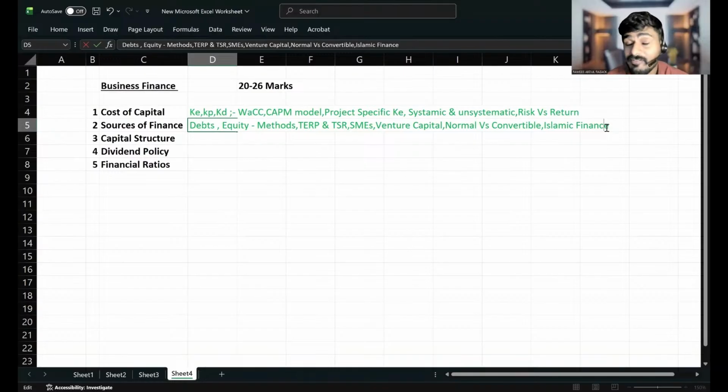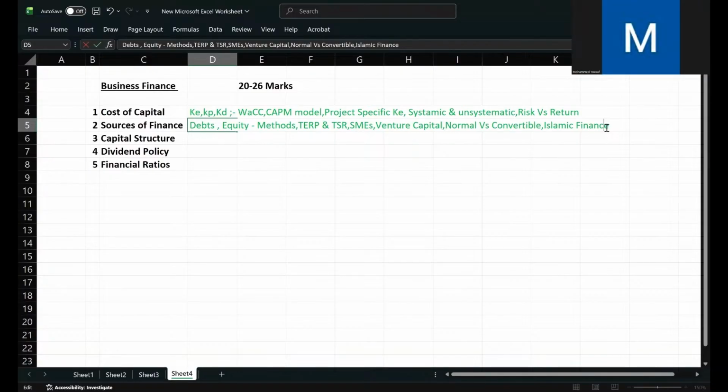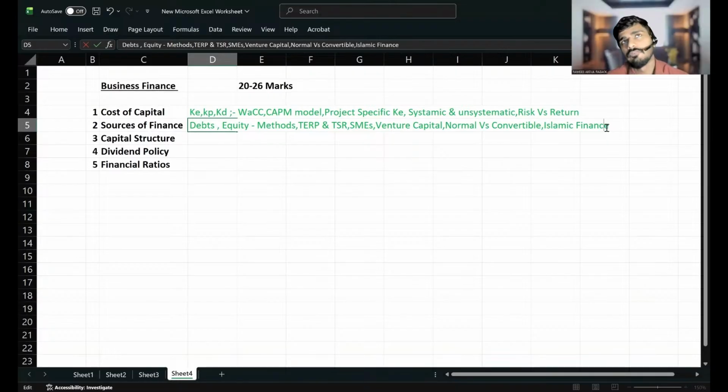Okay. Then there are 5 contracts you must be able to understand, the 5 contracts of Islamic finance. The 5 contracts are Mudaraba, Musharaka, Ijara, Sukuk, and Murabaha. You must be able to differentiate the whole thing. I'm not telling you that you must learn it, but you must understand the difference between all the 5 Islamic finance contracts.